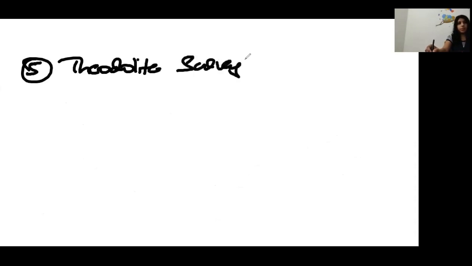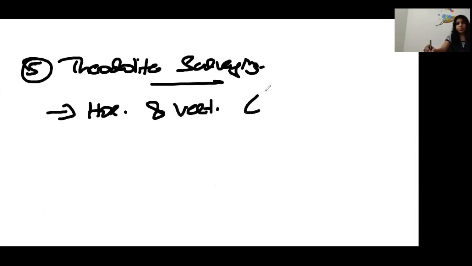So next one is our theodolite survey. For both horizontal and vertical angle measurement, the theodolite is the most precise instrument.